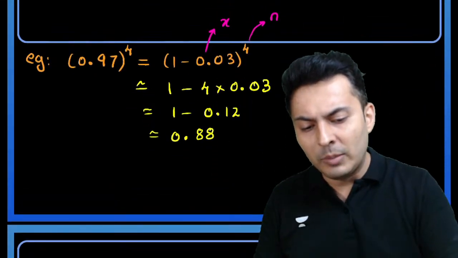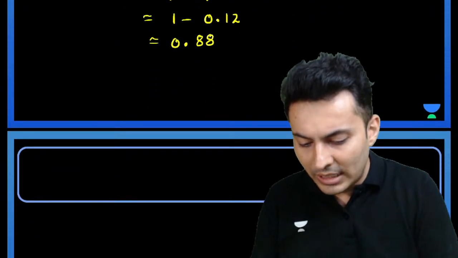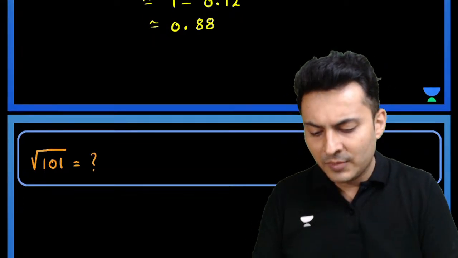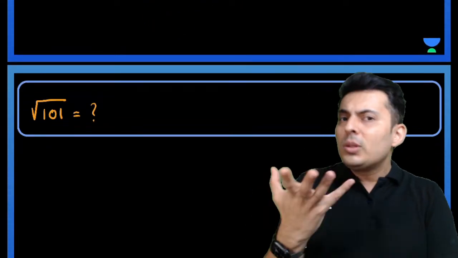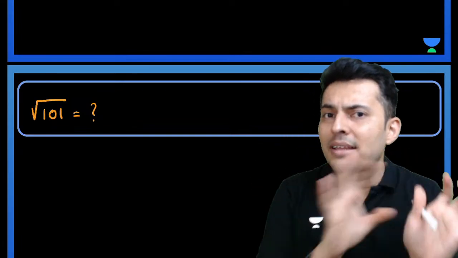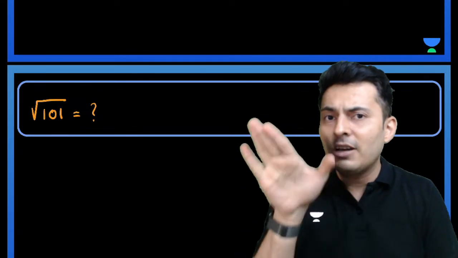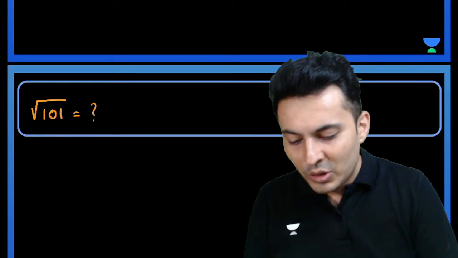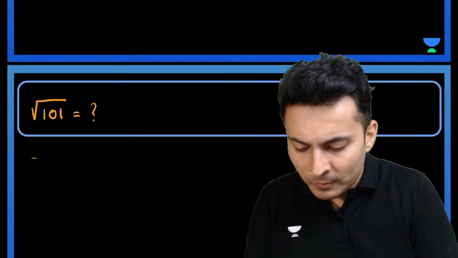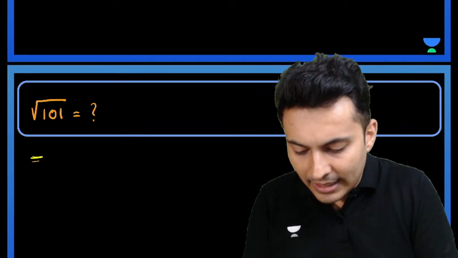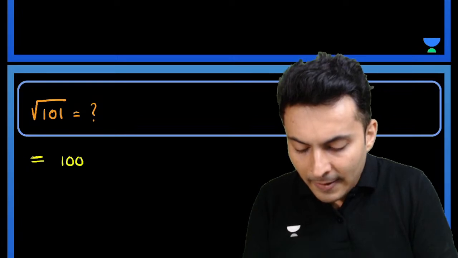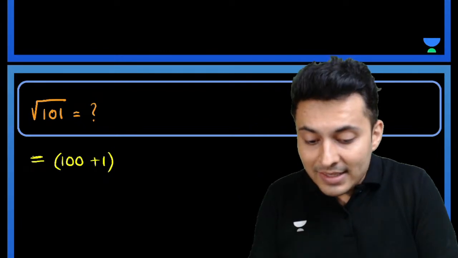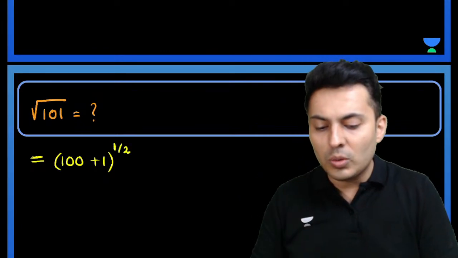Now let's go to that problem of root 101. Root 101 is how much? Now try to think, is 101 close to any square? Yes, 100. It is 10 square. So first thing that I will do is I will write 101 as 100 plus 1, all under root. Root means raised to half, right?